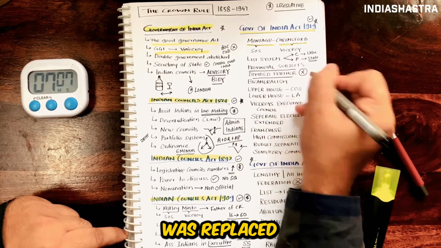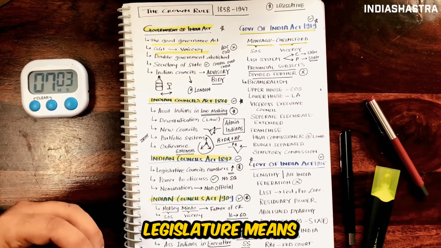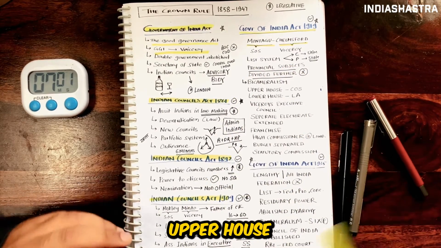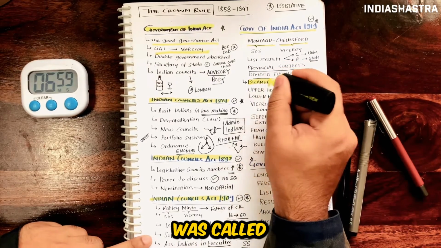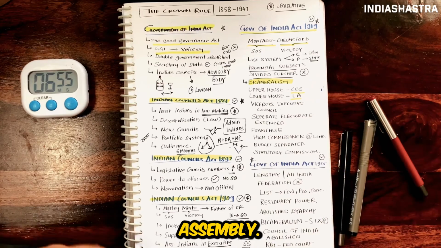The Indian Legislative Council was replaced by a bicameral legislature. Bicameral legislature means there are two houses, upper house and lower house. The upper house was called the Council of State and the lower house is called the Legislative Assembly.